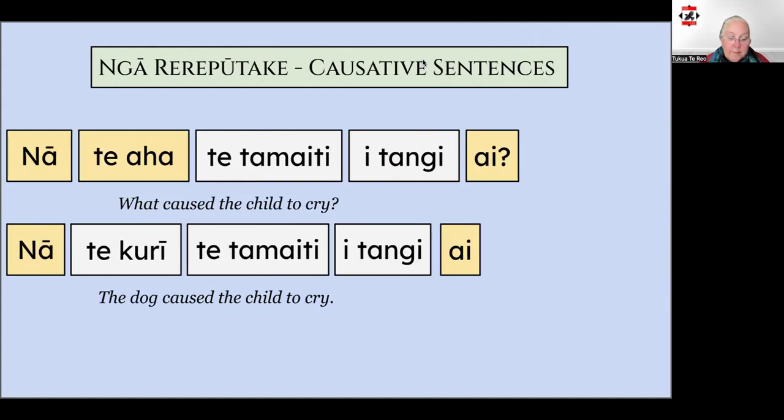In this example, I've structured the question sentence in a different way, using nā te aha. Nā te aha te tamaiti I tangi ai, which is asking what caused the child to cry. The answer sentence in this example is the same. Nā te kuri te tamaiti I tangi ai. The dog caused the child to cry. Or the dog made the child cry. You could also replace the tamaiti with the tūkapi ia. The dog made him cry.